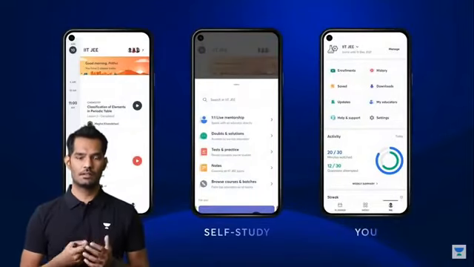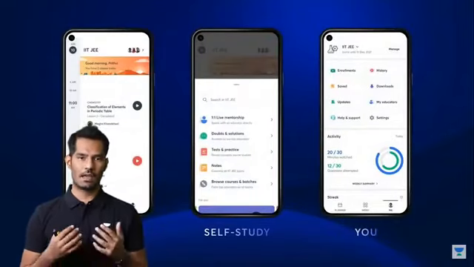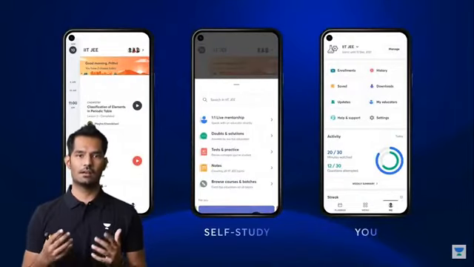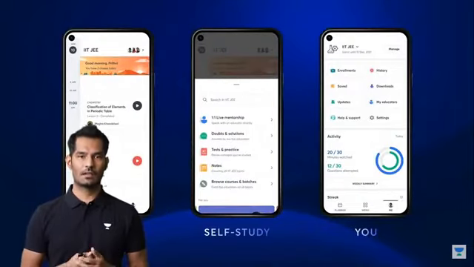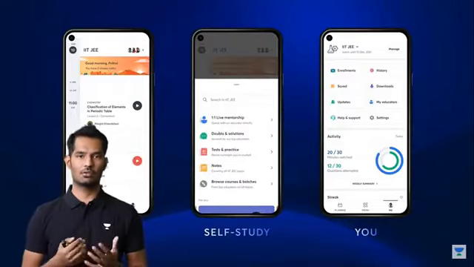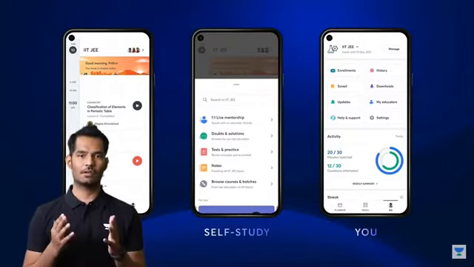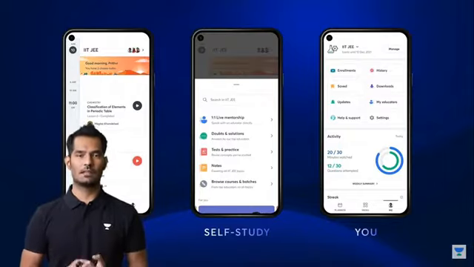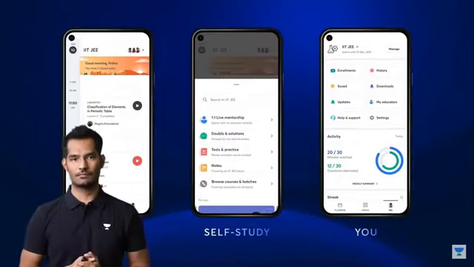Planner. Planner helps you access your daily learning journey as soon as you open the app. All your self-study needs, like practice, like notes, and so on, live in the self-study menu. And then the last thing is you. It has everything about you. Every course that you have enrolled in, every educator that you have followed, and so on.